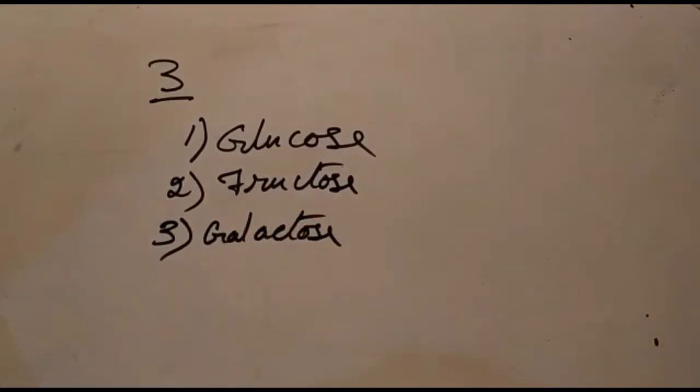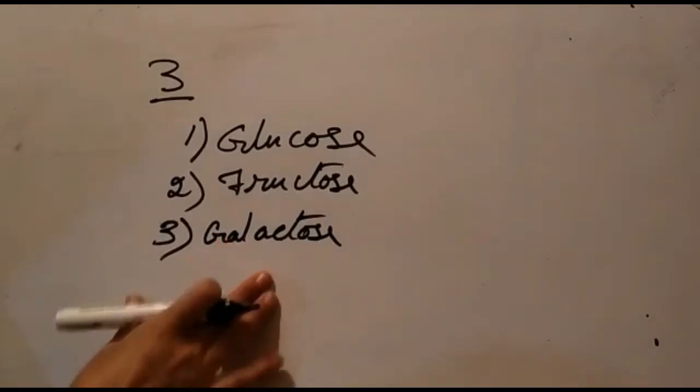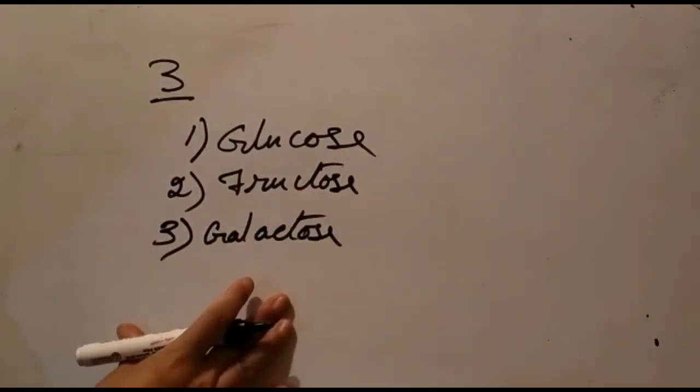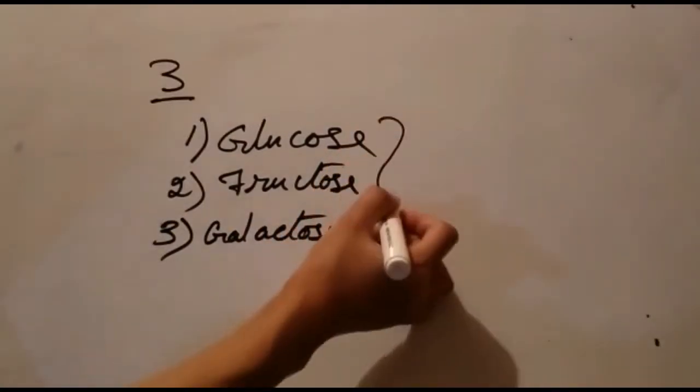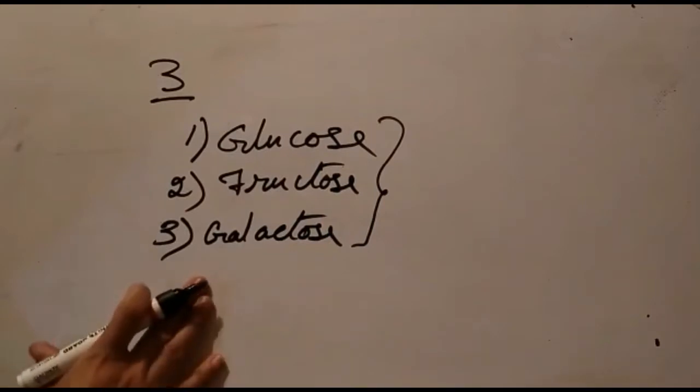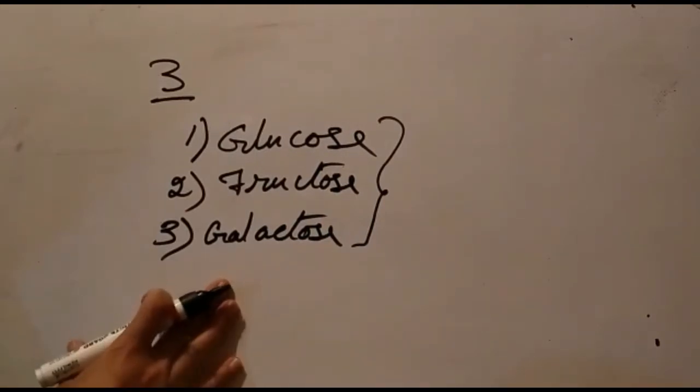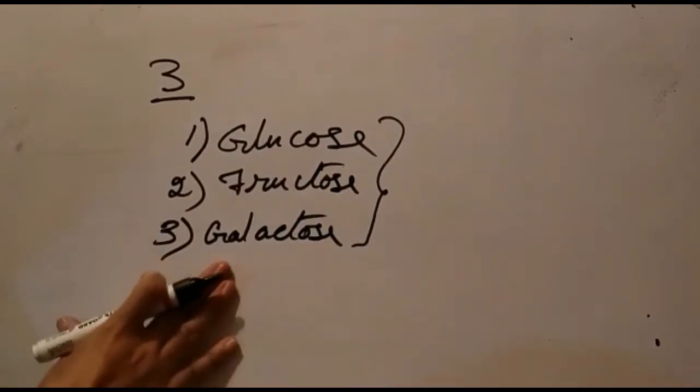So today we are going to talk about these three in particular, one by one. Just remember that these three monosaccharides are particularly important in the study of nutritional science.